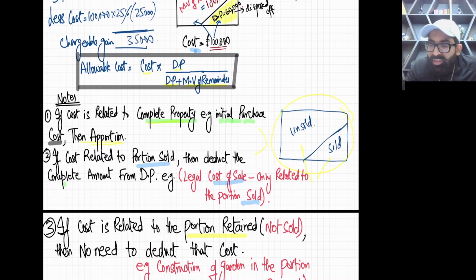And what is the example of this cost? Initial purchase price. Yes, you bought the complete piece of land together, so initial purchase cost is for the whole house.